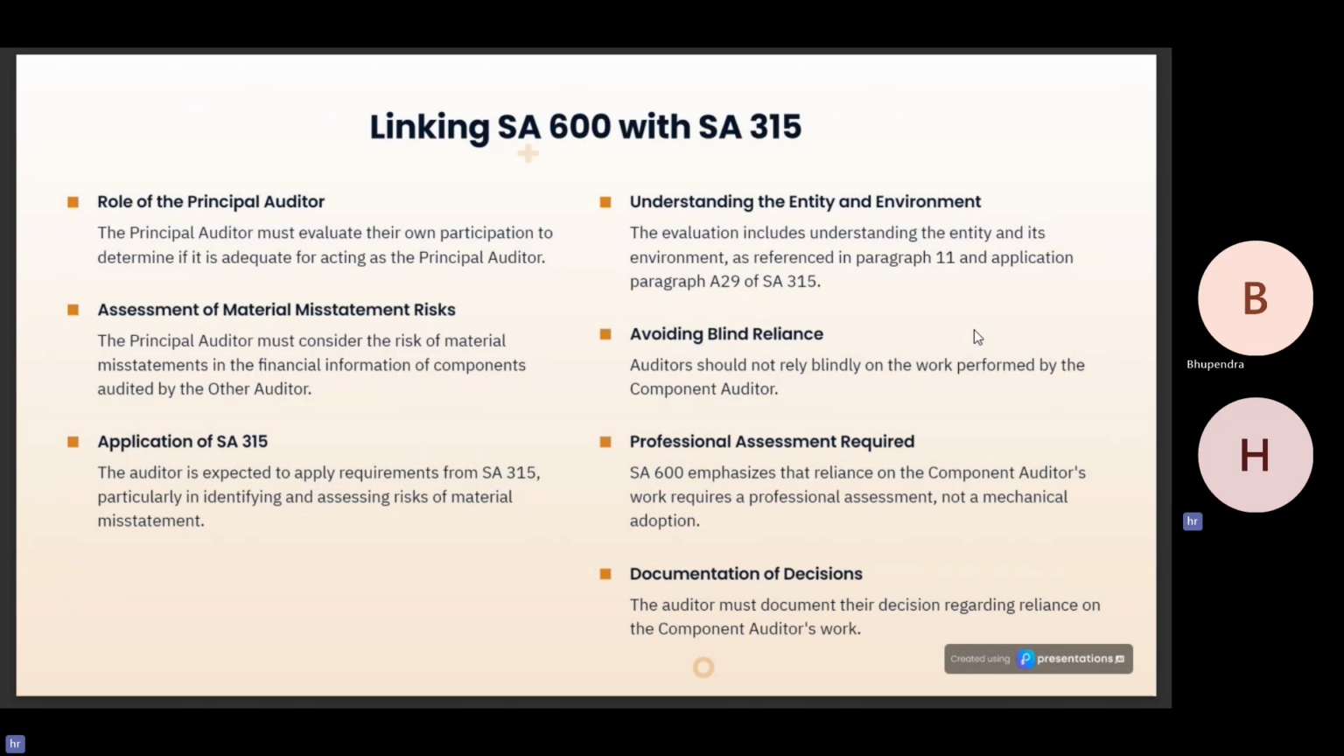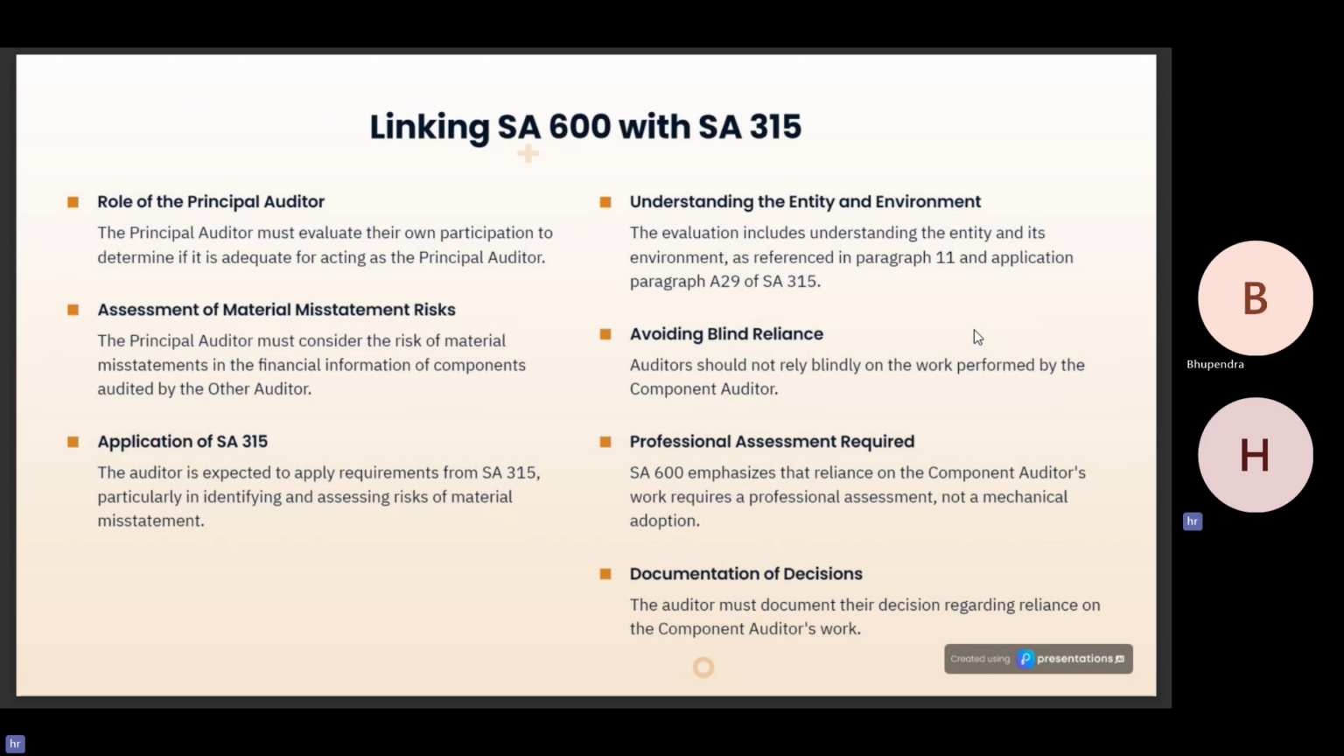SA 315 is basically identifying and assessing the risk of material misstatement and obtaining an understanding of the entity and its environment. So here also NFRA contends that you have misinterpreted SA 600, but you should have obtained a complete understanding of the entity before certifying the group financial statements. You cannot just refer to the work of the component auditors in this regard. The principal auditors must evaluate their own participation to determine if it is adequate for acting as a principal auditor.